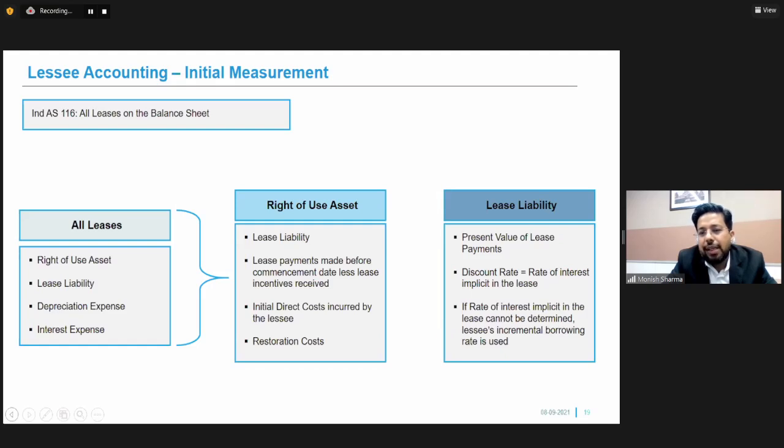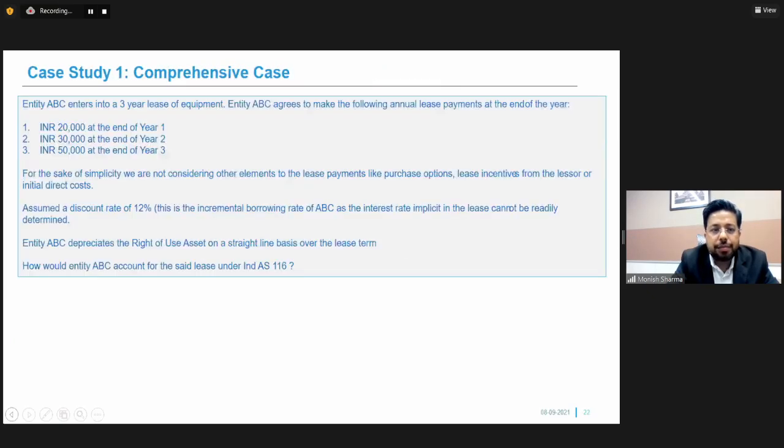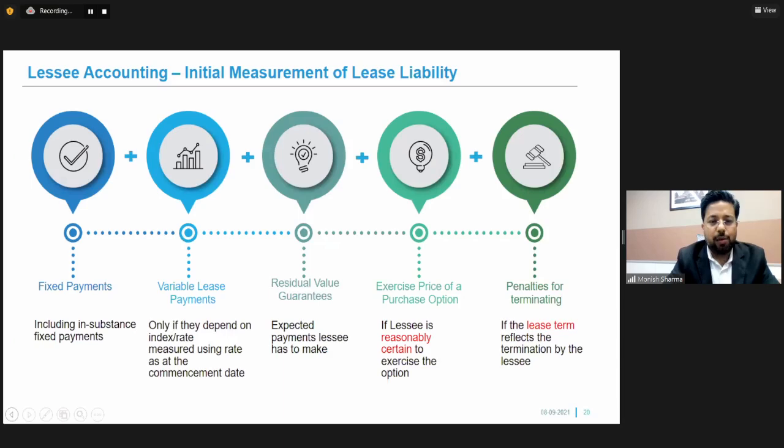On the other hand, lease liability is nothing but the present value of the lease payments. So whatever lease payments we have to pay over the life of the lease agreement, that present value is the lease liability. This lease liability is calculated using a discounting rate, which is the rate of interest implicit to the lease. And in case the interest rate is not there in the agreement, we take the incremental borrowing rate for the purpose of calculation of lease liabilities. So let us see with the help of an example how this ROU and lease liability is calculated.